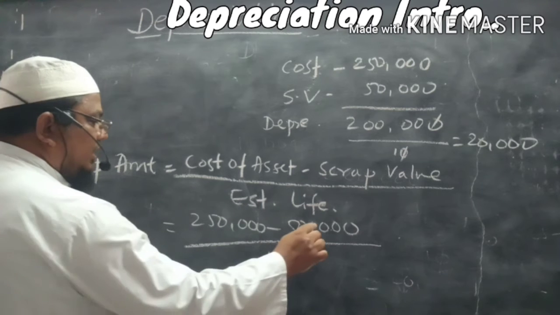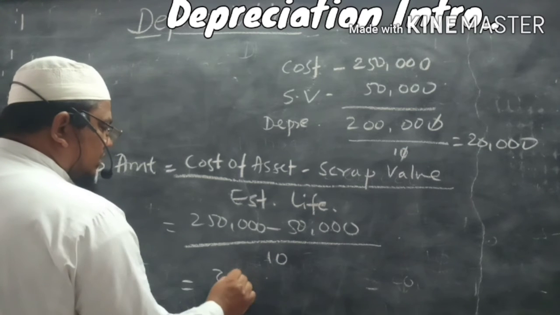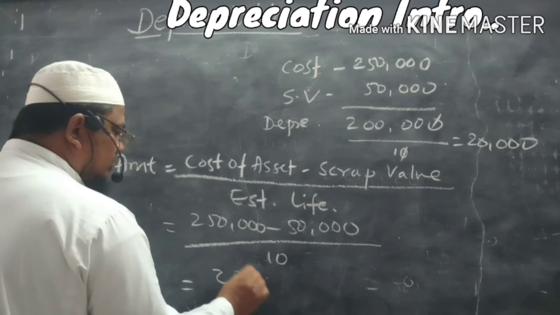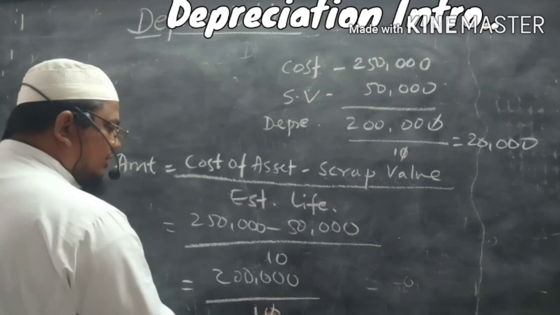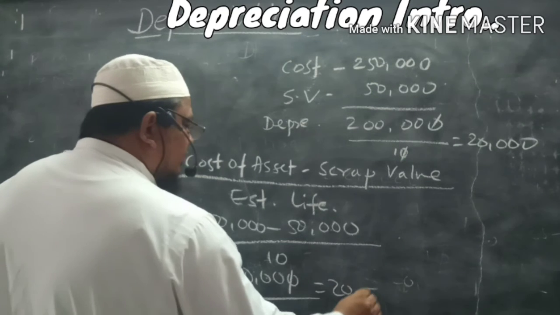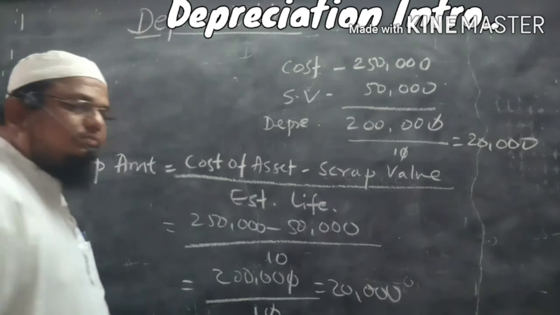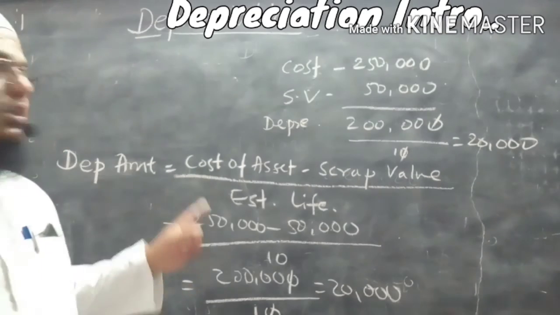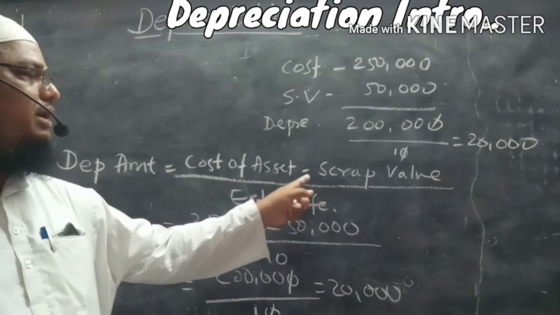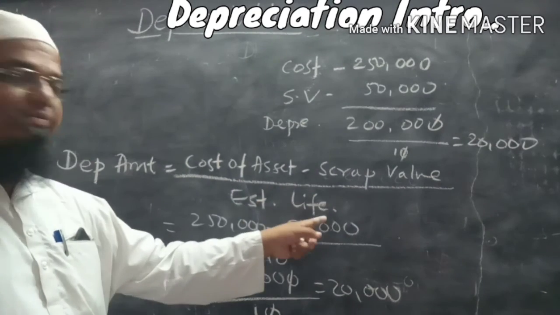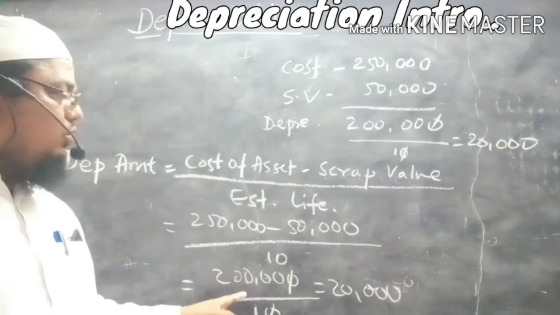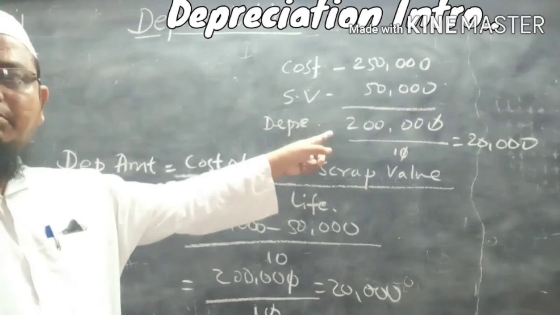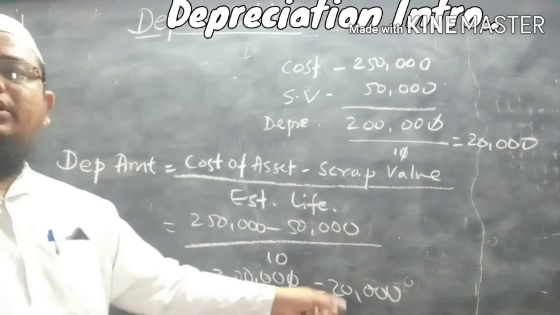So 2,50,000 minus 50,000 equals 2 lakhs, divided by 10. So this is equal to 20,000. Depreciation amount equals cost of asset minus scrap value divided by estimated life.